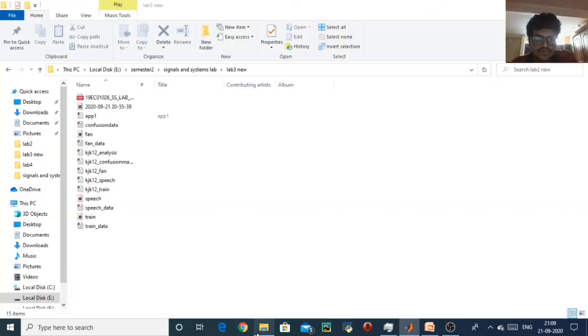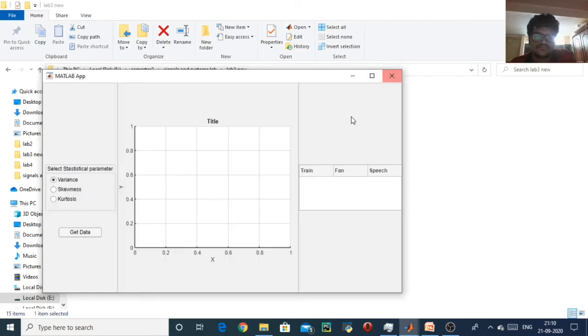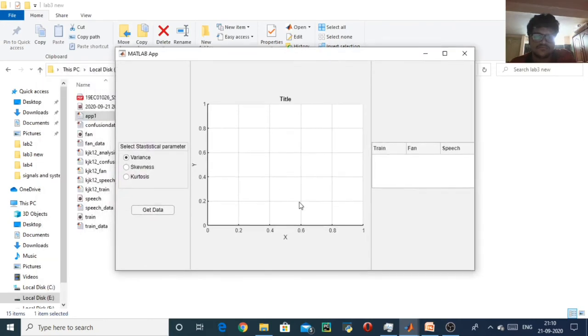Now I am going to show you the GUI I have created. So this is the app that I have created. Here we can select any statistical parameter. For mean we have got very low diagonal elements, so it is not best for accuracy determination and sound determination. So here we can select any one of the statistical parameters, either variance, skewness or kurtosis. Now for variance, if I click get data,